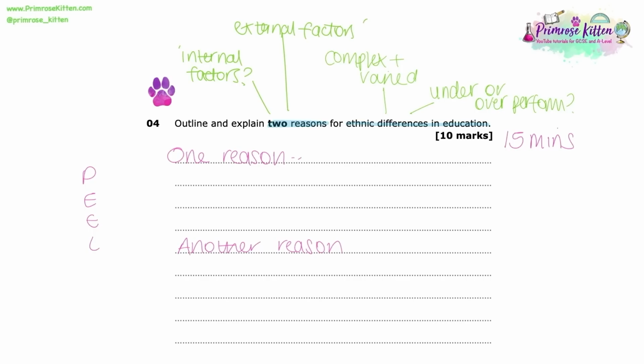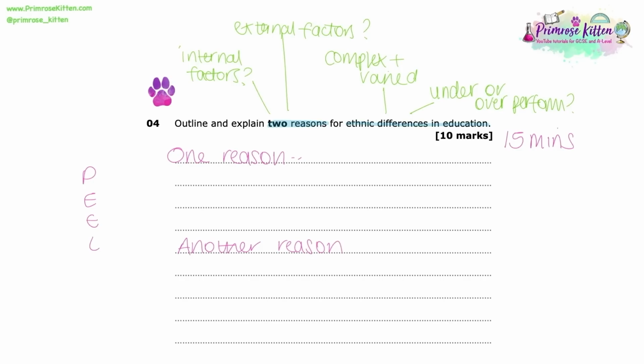Potentially you could look at material factors, such as some ethnic groups being more prone to poverty. Maybe the students have a lack of resources at home. Or are you going to focus on potentially some cultural differences between ethnic groups? Perhaps Indian families, for example, are more likely to live in extended family environments, and there is support from multi-generations within that family when it comes to completing homework.